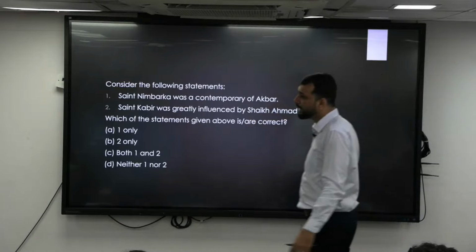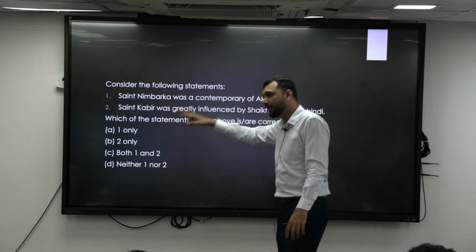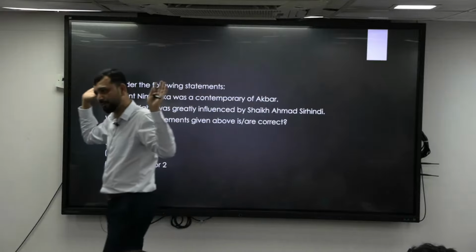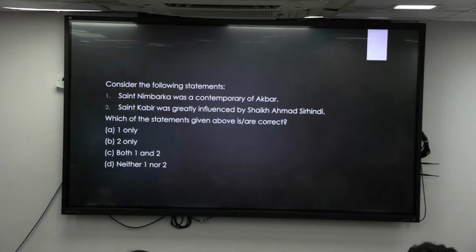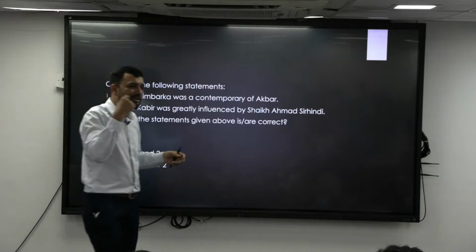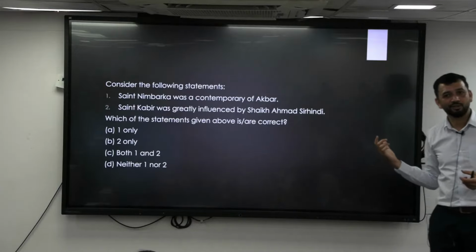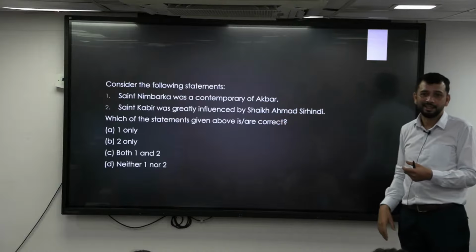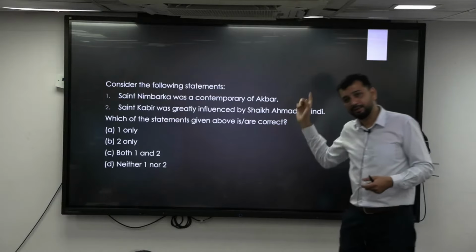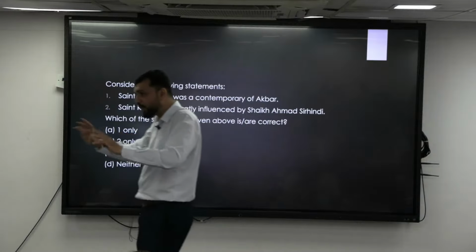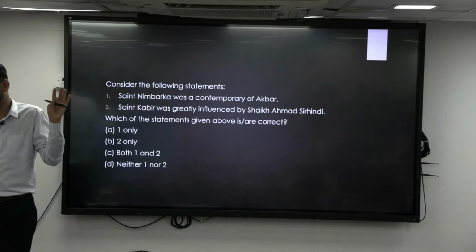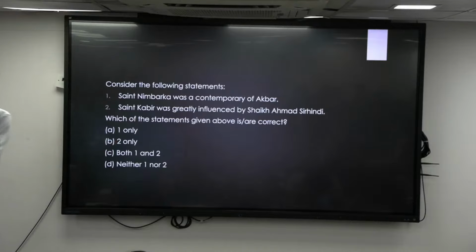One, he came after him, that is one point. Second, their ideas themselves were very different, right? So that means the second statement is also incorrect. They are just checking here whether you are just mugging up, or maybe thinking he would have influenced, who knows. That is what they are saying. One, either through the timeline they are changing, giving someone who is coming after him. Second, they are giving two diametrically opposite philosophies. One is more orthodox and conservative, one is more liberal and open, anybody can practice. So Kabir can never be influenced by this.